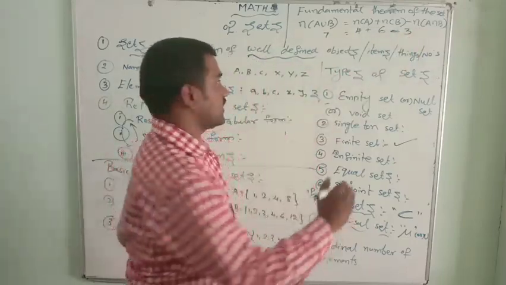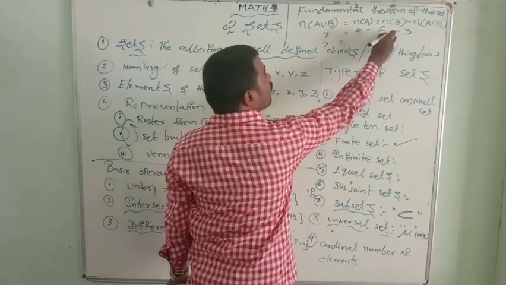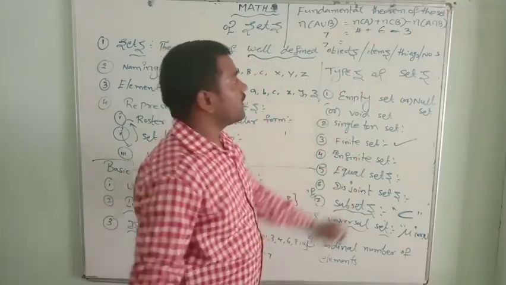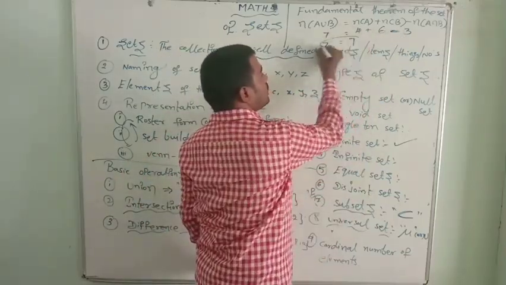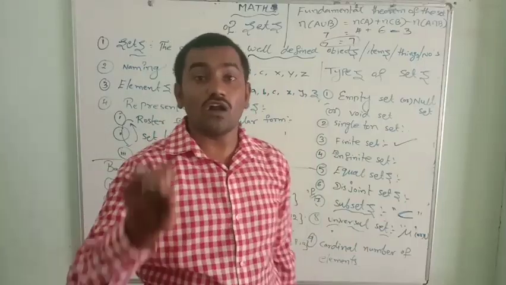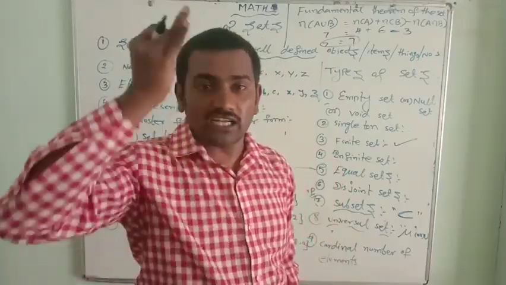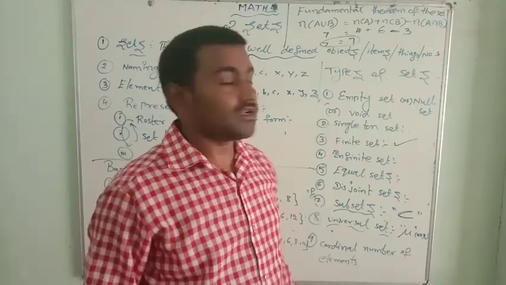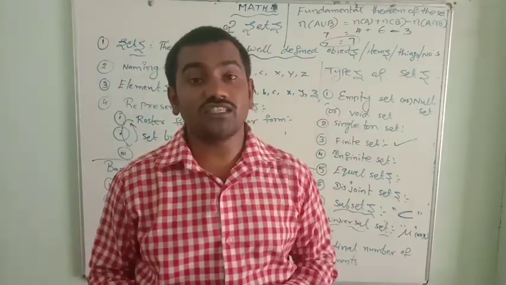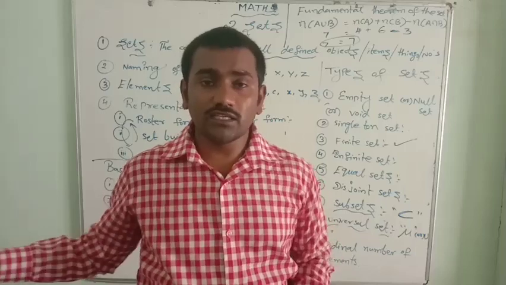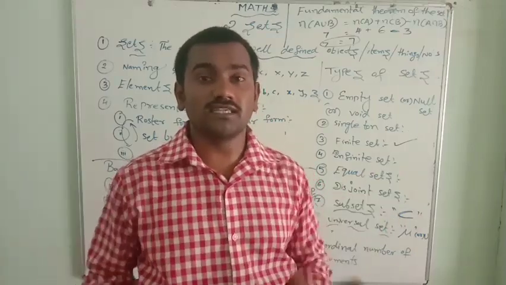Let us solve this equation. 7 equals 4 plus 6, 10. 10 minus 3 equals 7. You got LHS equal to RHS. That is called the fundamental theorem. It should follow and be satisfied for every condition. That's why this is called a fundamental theorem. This is the complete introduction about sets.